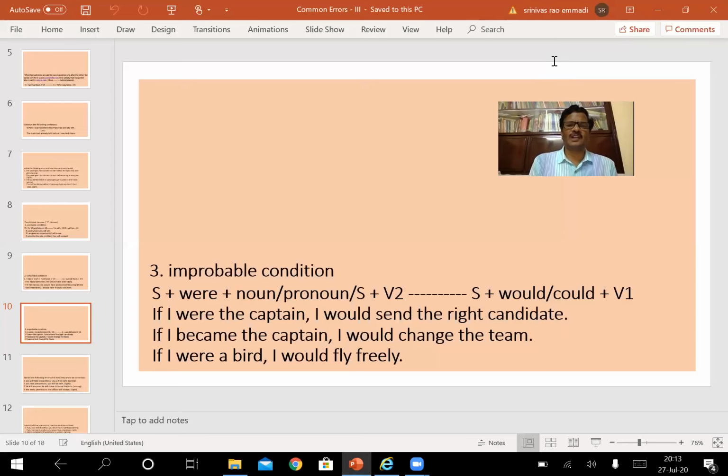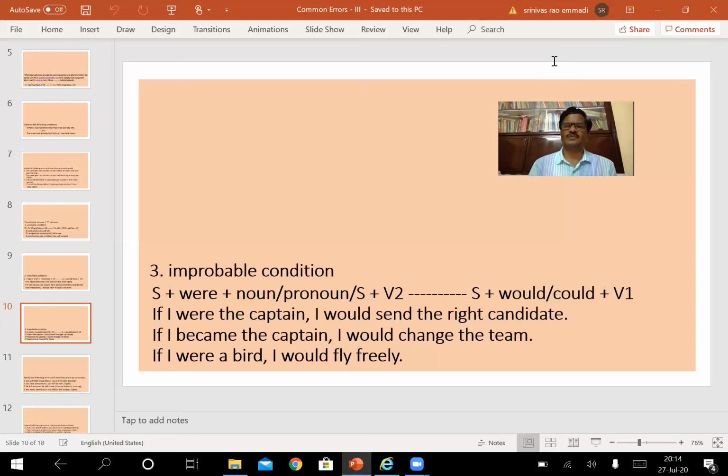If I were a bird, I would fly freely. I can never become a bird. It's improbable, of course. It's not likely to happen. I would fly freely. But another important principle we have to remember here is, when we make use of this kind of pattern,